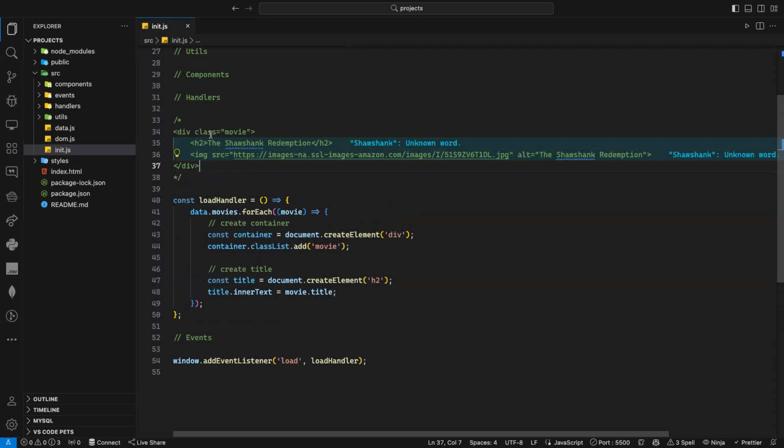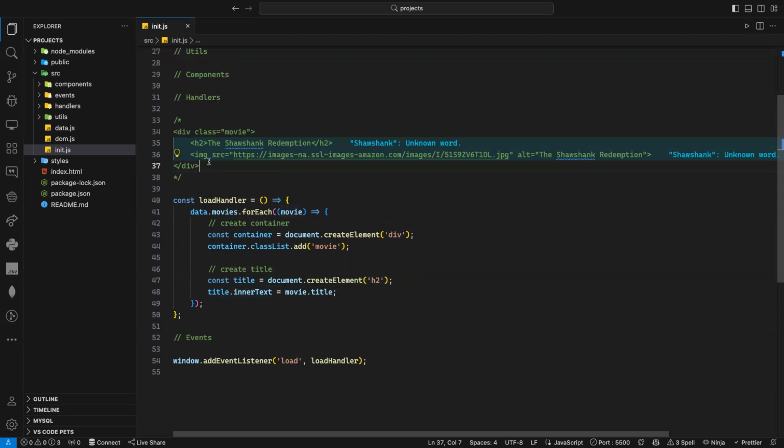As you can see here, I need to create a div, and thus I create the div. I give it a class movie. Now each movie will have its own div. Then I need to create H2, and I need to put inside the title. But how can I access the title? Well, all I have to do is say title, my element dot inner text, it's equal to movie dot title.